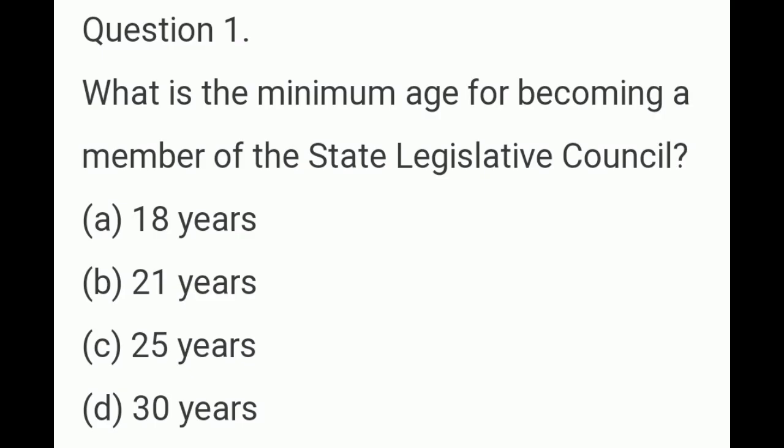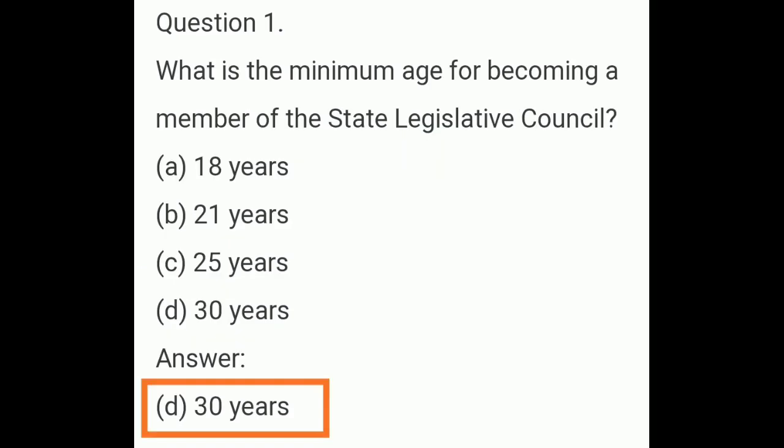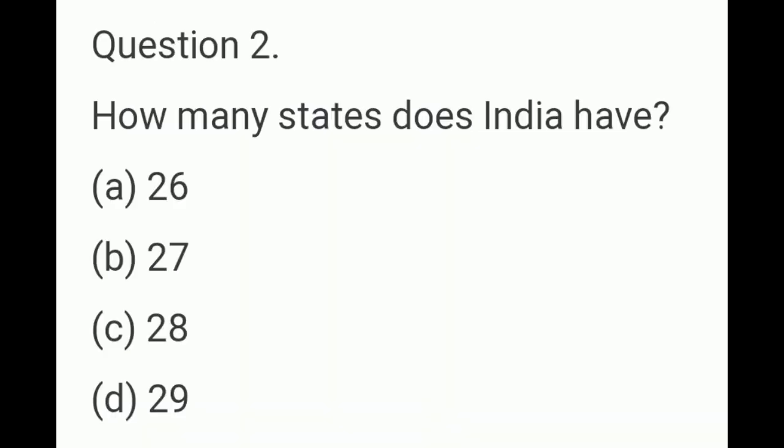The first question, what is the minimum age for becoming a member of the State Legislative Council? The options are 18 years, option B 21 years, option C 25 years, option D 30 years. The correct answer is option D, 30 years.